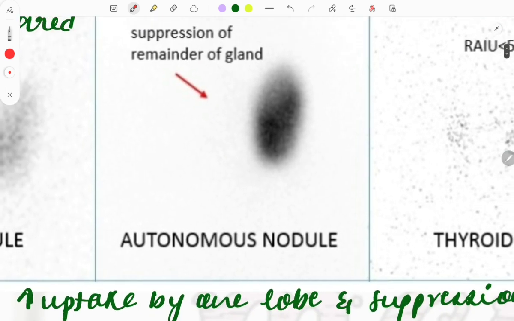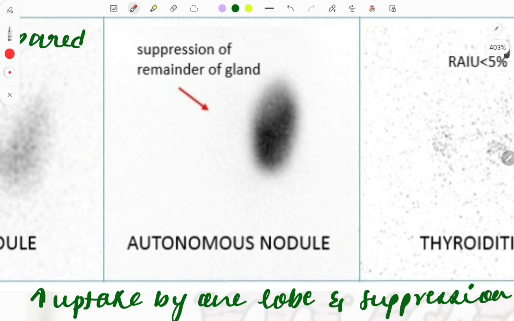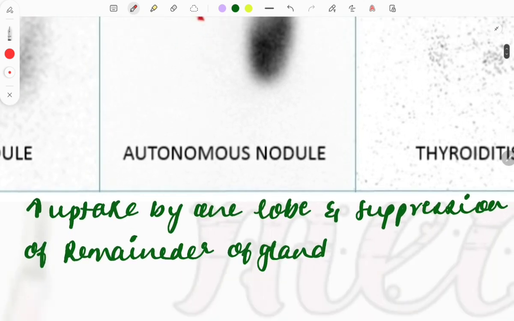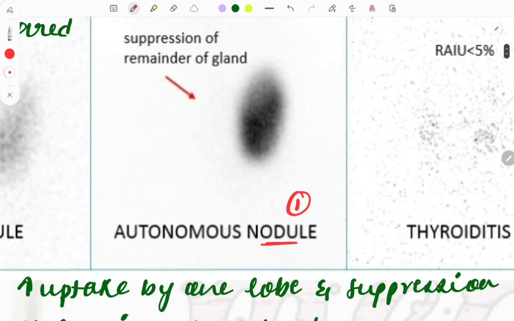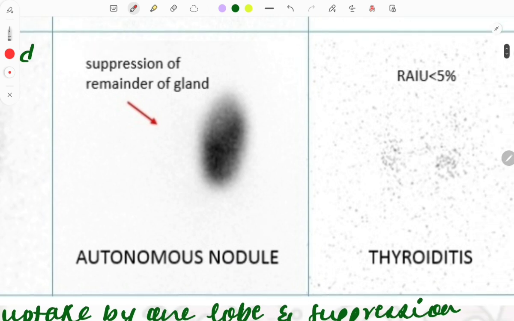In an autonomous nodule, you can tell by the name, as I have already discussed: one nodule will be highlighted and the other tissue will be suppressed, because one nodule takes all the radioactive material.